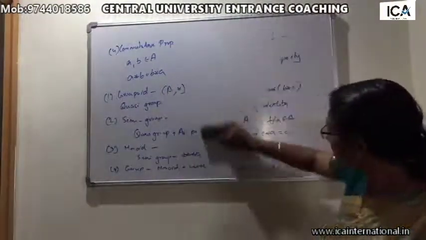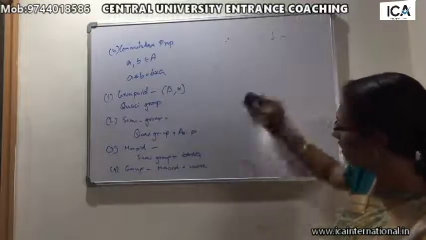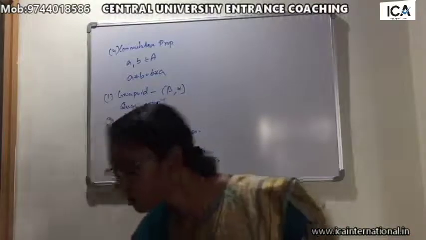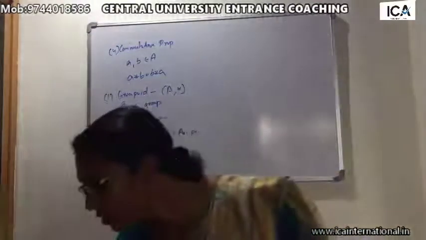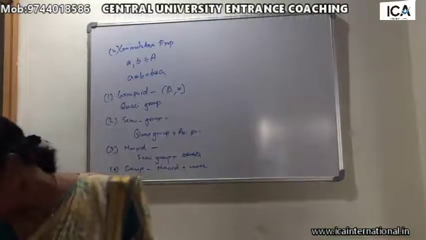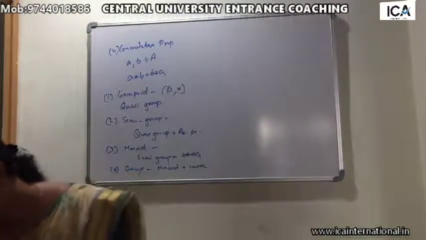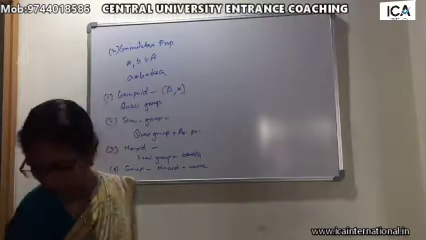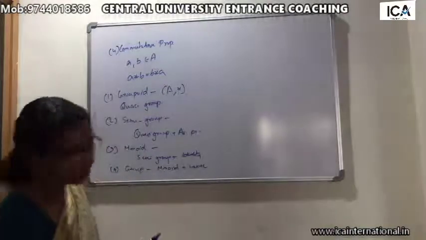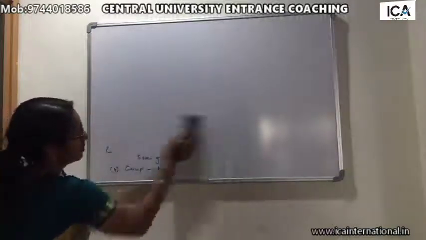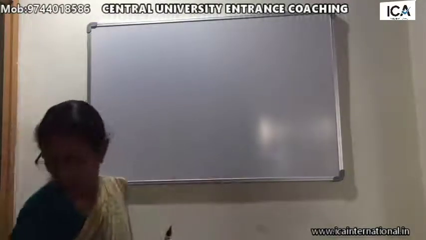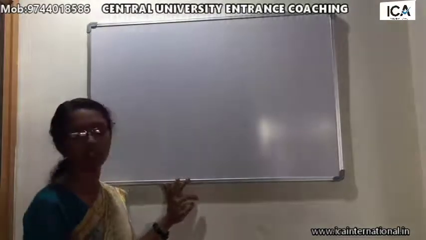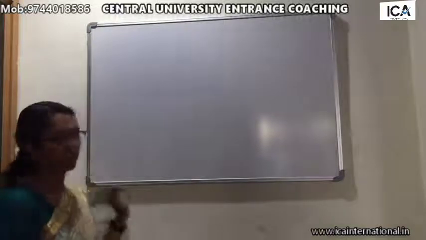Now based on this topic we can do some problems which are asked in the CUSET exam. So the first question: let (G, star) be a group. Now we know what a binary operation, group, semi-group, monoid and quasi-group are.